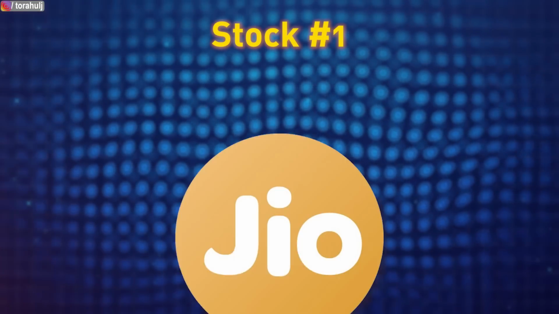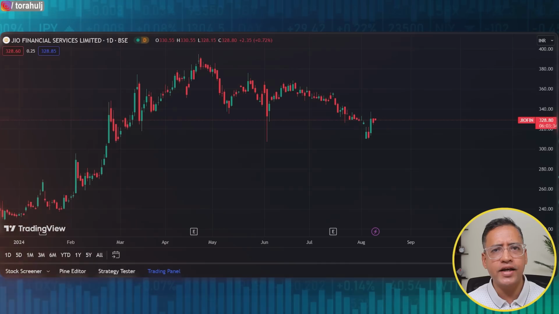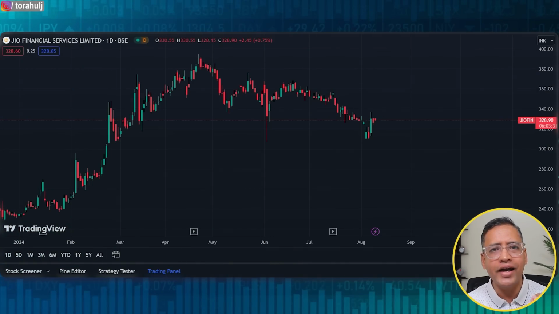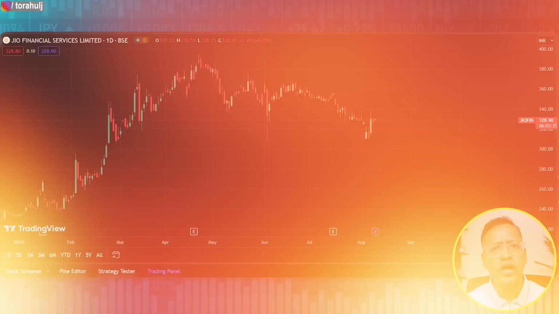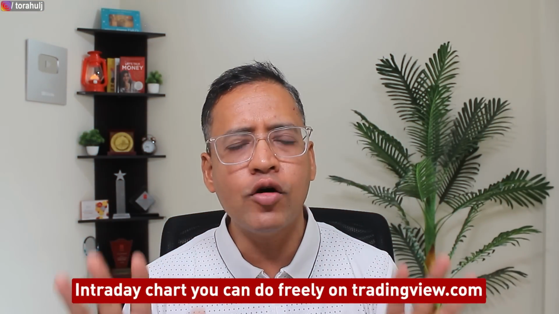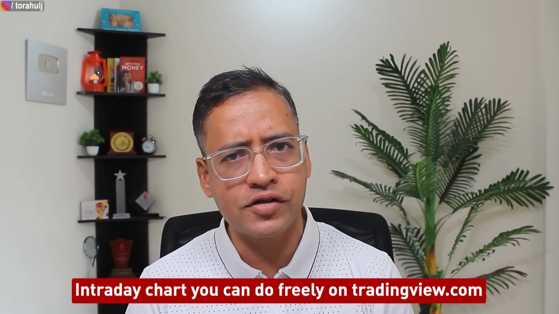With that, let's get to stock number 1. So stock number 1 is Jio Finance Limited. Have a look at my screen and the first thing we want to do is have a look at the intraday chart of this particular stock. Intraday charts you can see freely on tradingview.com. Please go and just open the chart.